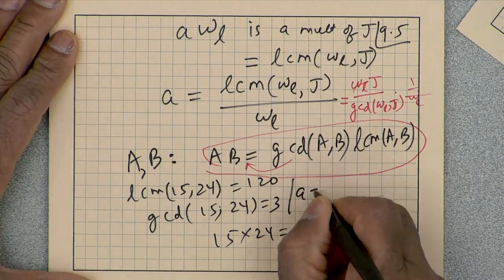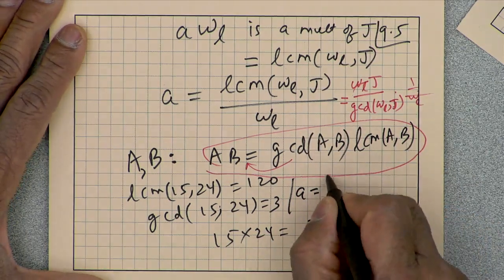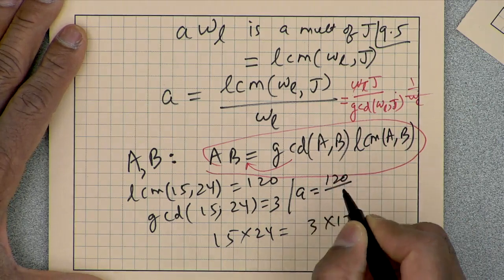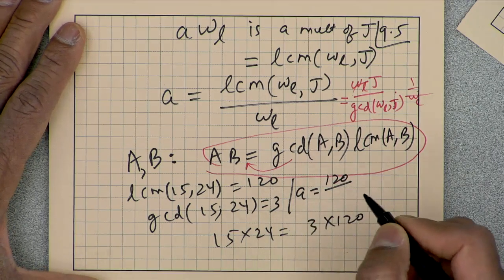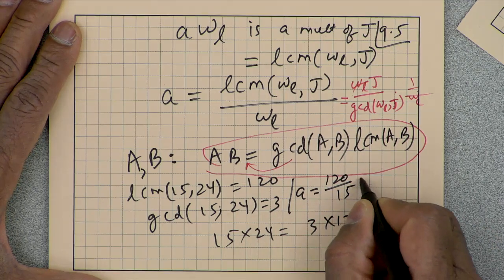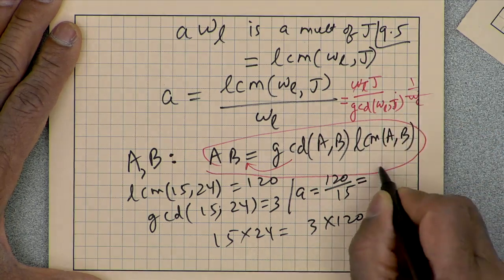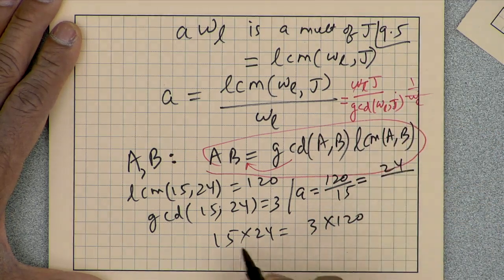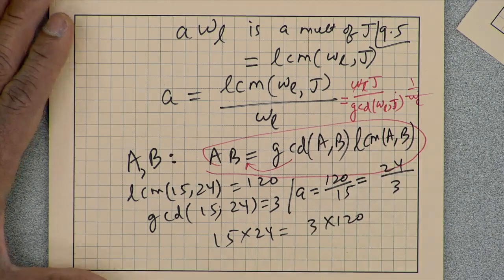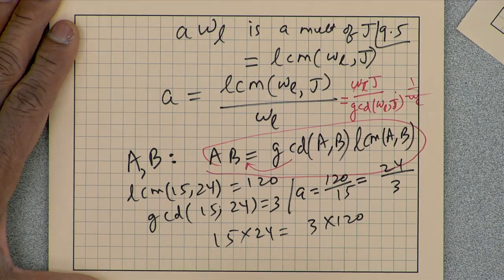So A can be written as either the least common multiple, which is 120, divided by WL, which was 15, which is 8, or can also be written as J, which was 24, divided by the greatest common divisor, which is 3. Either way you will get 8.